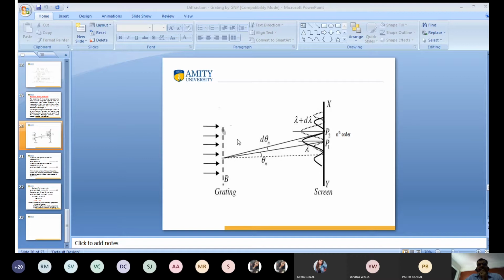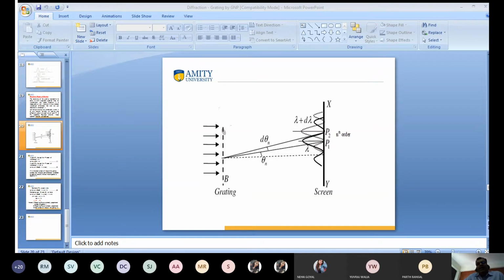and this one, lambda plus d lambda, is diffracted at an angle d theta. This is for nth order, so I write d theta n. The first lambda is diffracted at theta angle, and the second one is diffracted at theta n plus d theta n. So this angle is d theta n. For the first wave lambda, the diffraction pattern is obtained at point P1, and for the second one, lambda plus d lambda, the diffraction pattern is obtained at point P2.